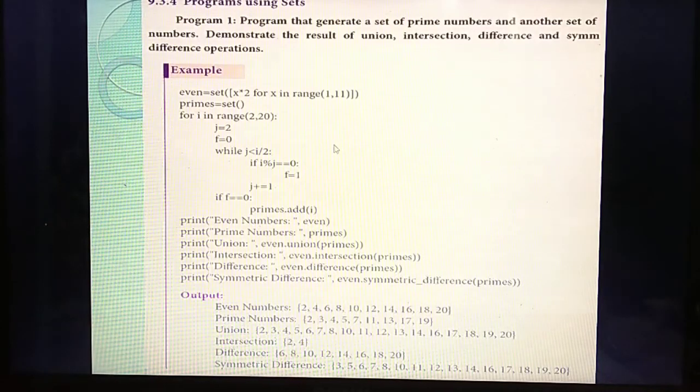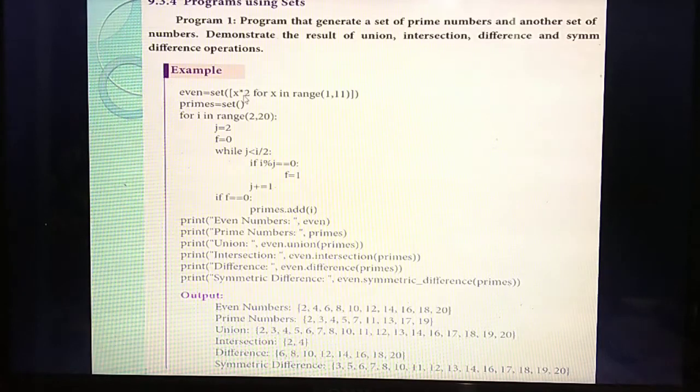So listen. In your question they asked to create two sets, one set for even and another set for primes. For even, you are going to create an even set. Even numbers are always multiplied or divided by 2, isn't it? So even is x * 2. What's the meaning of x * 2? The particular number is multiplied by 2. Next, you are going to create one variable called x. You are giving some numbers in x, that is, x in range(1, 11).